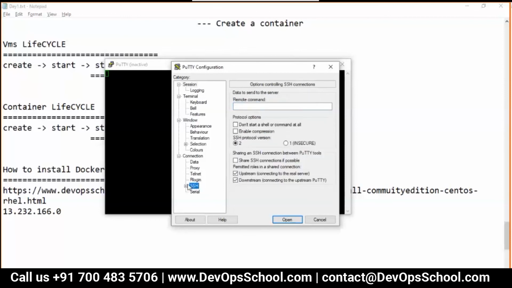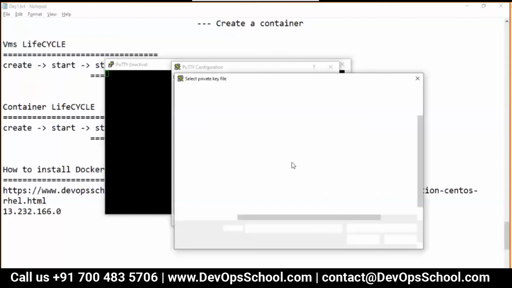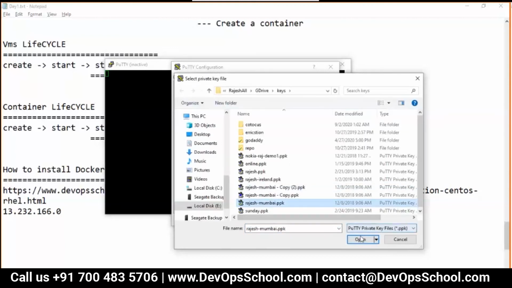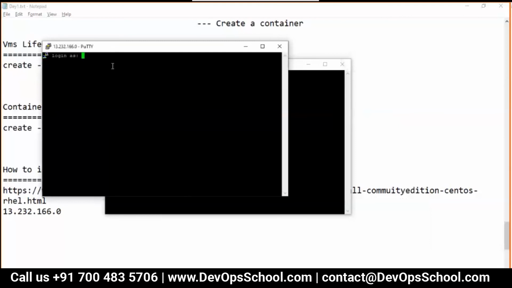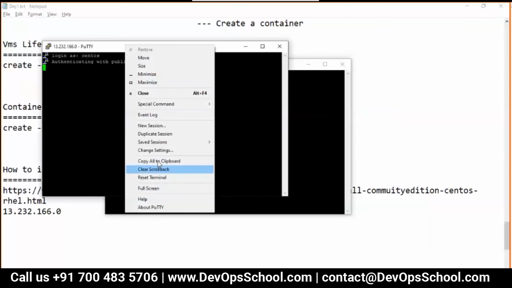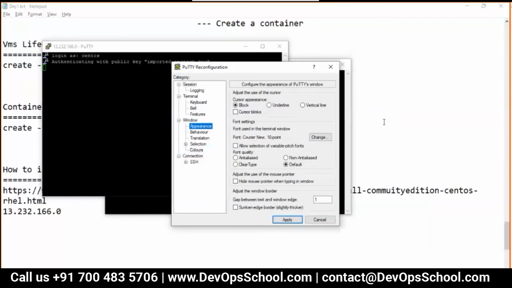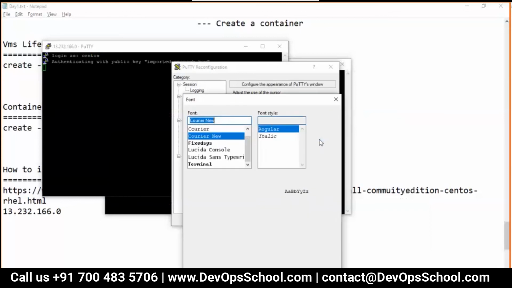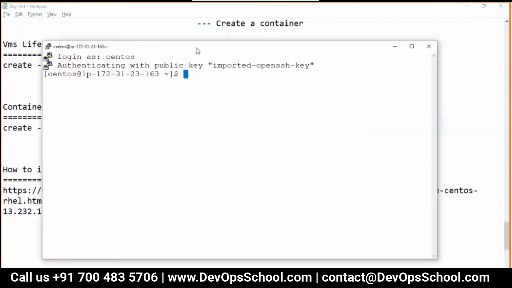I'm trying to log in, because for a new server it takes a few seconds to boot up. Username, key provided. I've logged in. For a better view, I'm going to improve the font style and screen color so you can see as well.